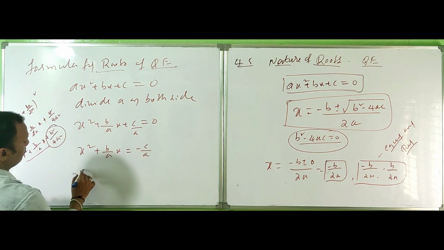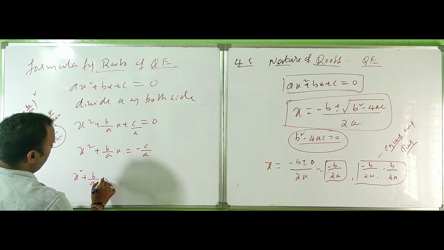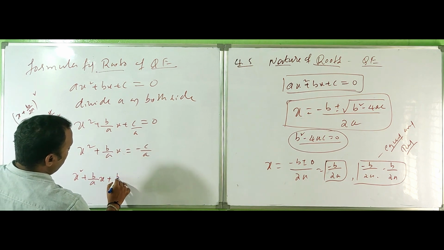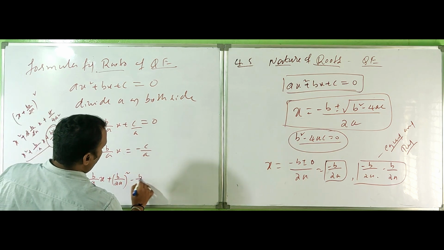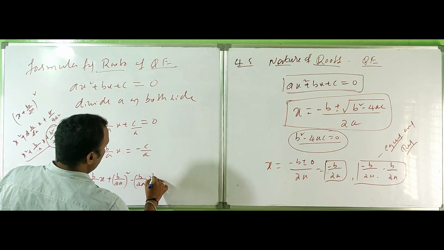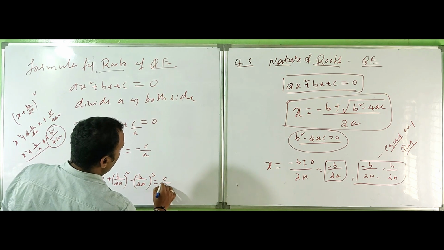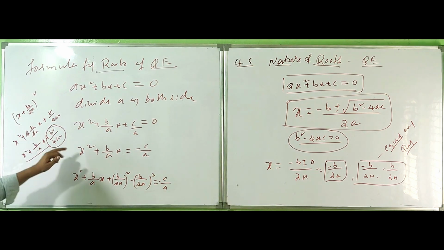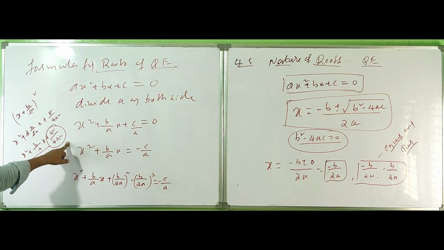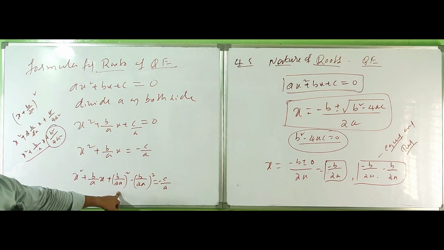x² + (b/a)x + (b/2a)² - (b/2a)² = -c/a. To make the complete square, I need this term b²/4a², so I am just adding and subtracting the same term here. Then this whole term becomes a square.